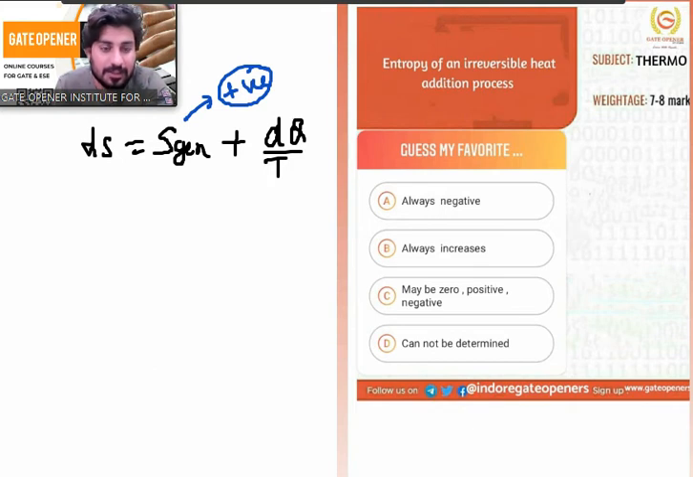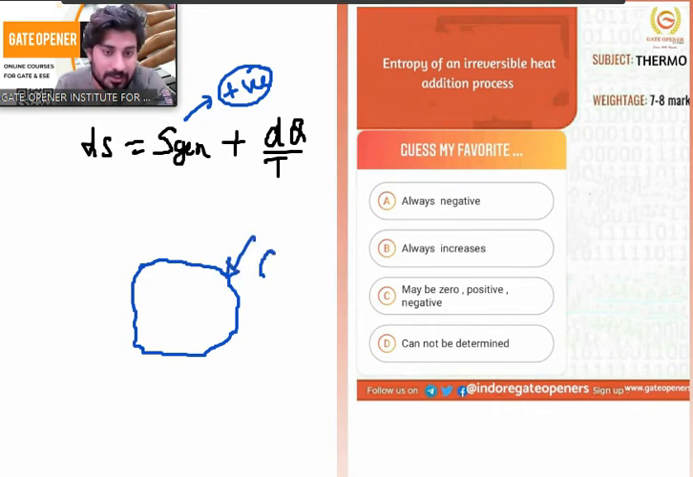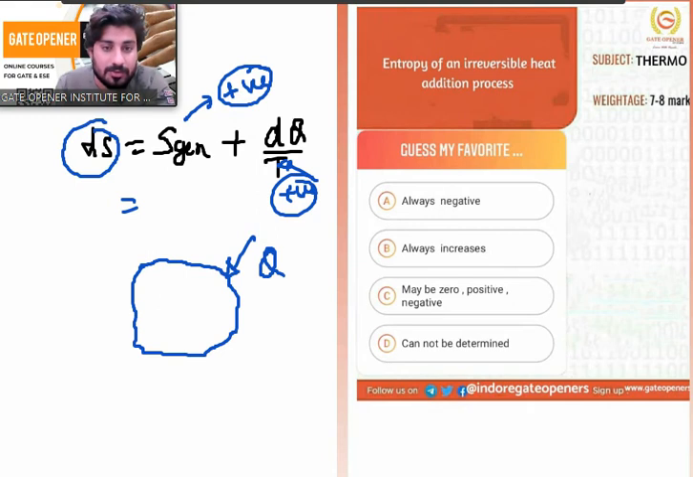Another thing they are saying is that the system is undergoing an irreversible process, and along with that it is getting some heat. So if heat is given to a system, this quantity is also going to be a positive quantity. Altogether, if these two are added, this will become a positive entropy. So it always increases, that could be the answer.